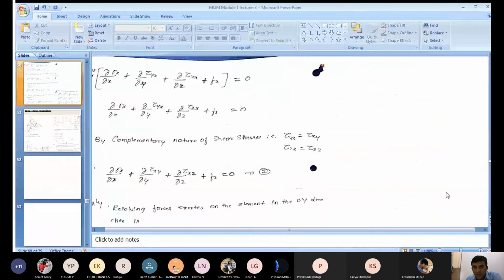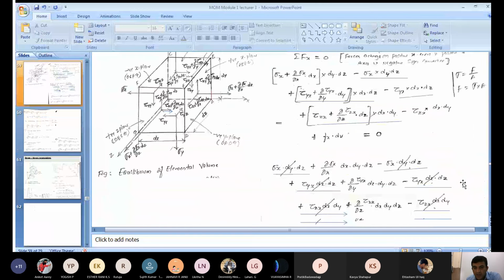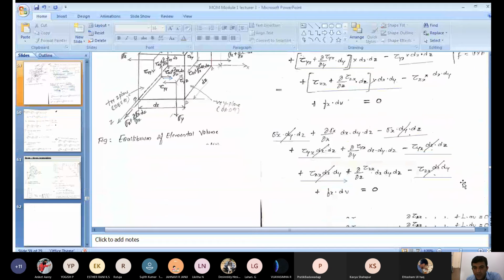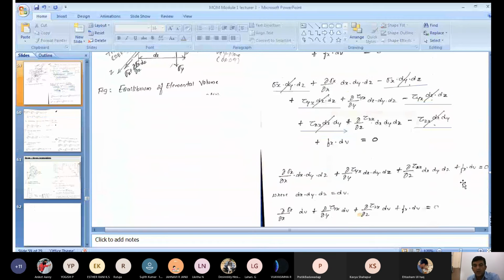Now after that, finally what do you get? Dou by dou x into sigma x into dv plus dou by dou y into tau yx into dv plus dou by dou z into tau zx into dv plus fx into dv.